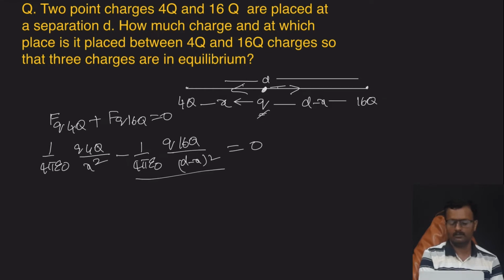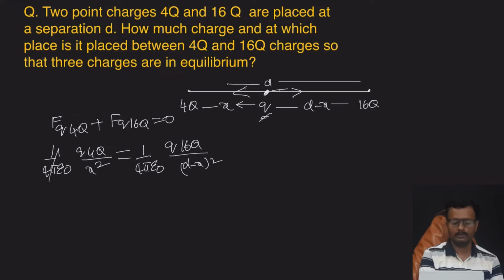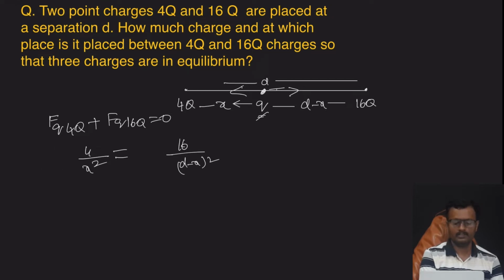Bring this term to this side, then it becomes positive. 1 by 4 pi epsilon naught cancels, q cancels. 4 is nothing but 2 square, 16 is nothing but 4 square, so 2 square by x square, that is 2 by x whole square, equals 4 square by d minus x whole square, that is 4 by d minus x whole square.